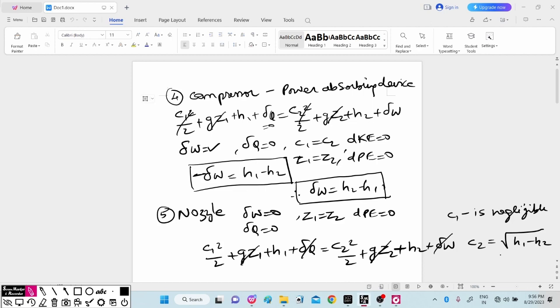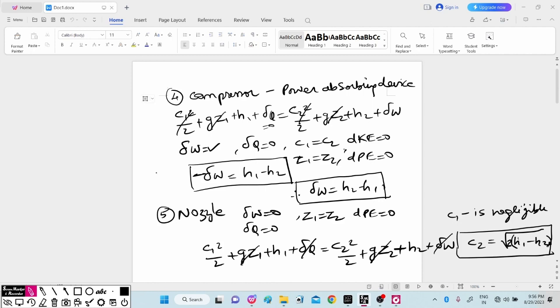You can write this equation in the form C2 equal to root of 2 times H1 minus H2, since 2 will come on the right hand side. So in this way we can write the equation for the nozzle.